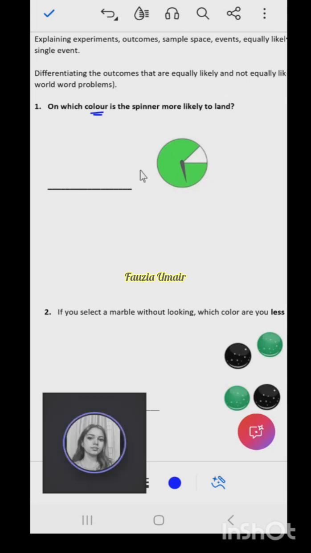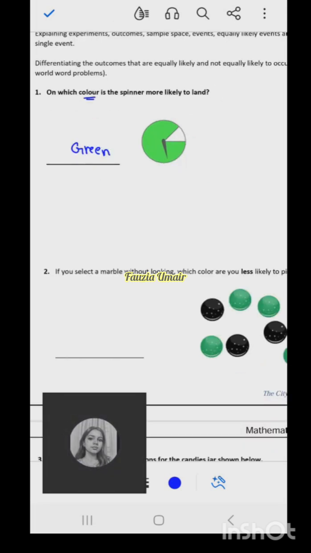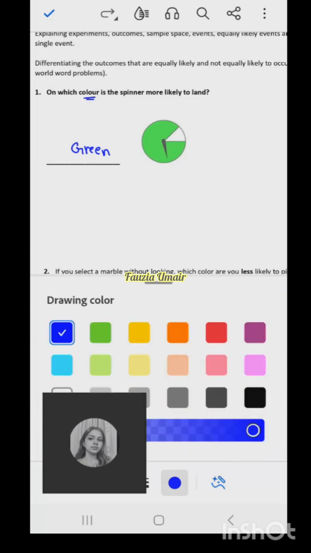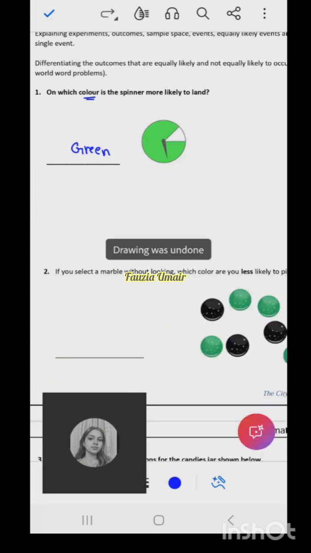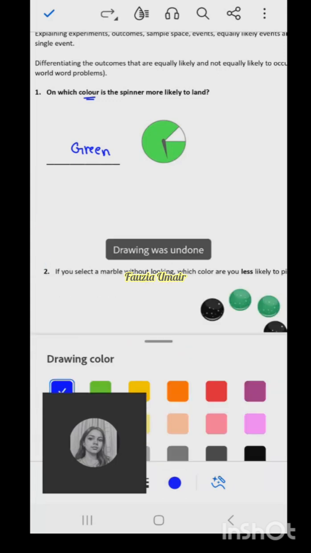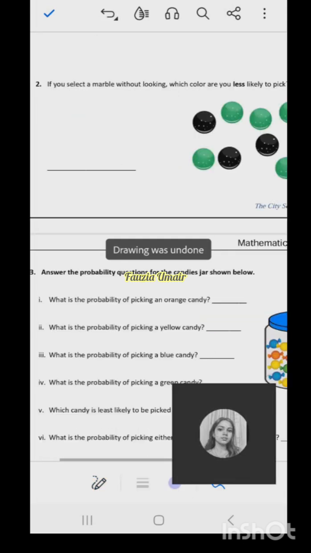Ma'am, green color. Why? Because the area of green color is more. So definitely the probability is more. They are not asking you the probability, they are just asking you which color has the more probability. So the same is the case in the second question. They are not asking you the probability exactly. So this is the second question.